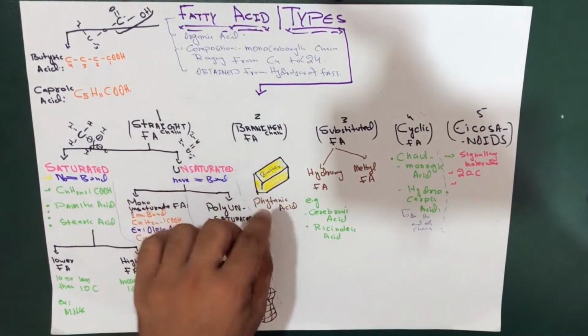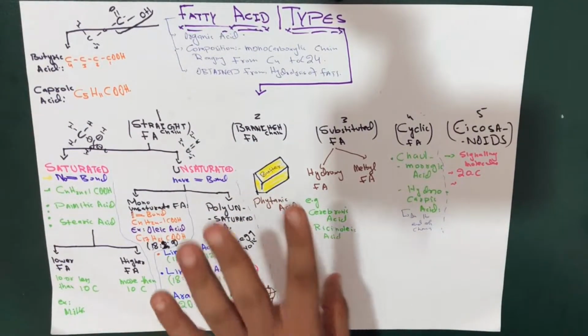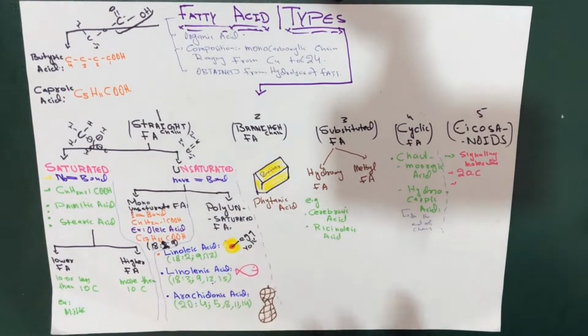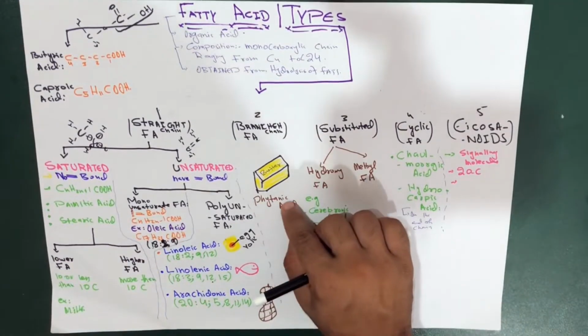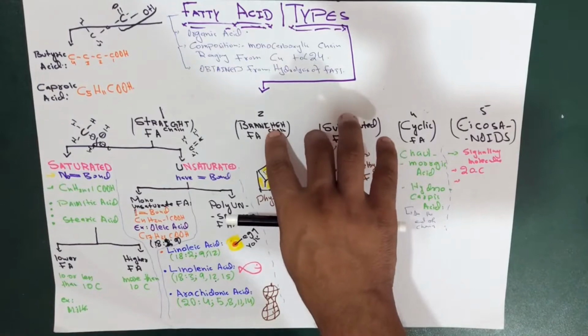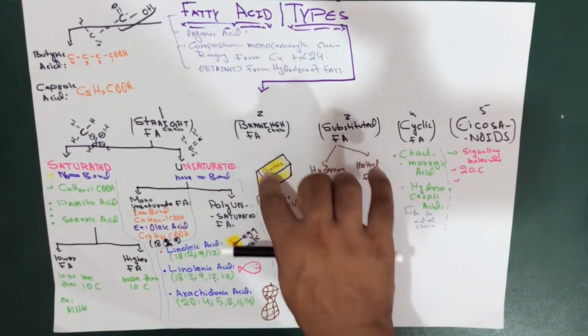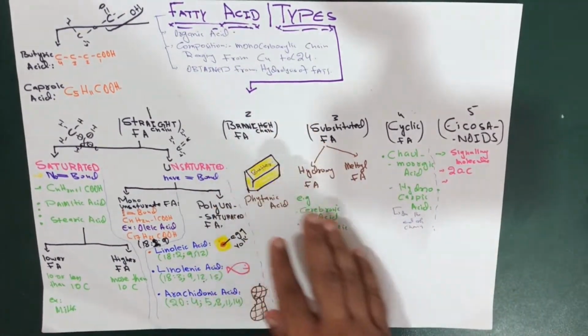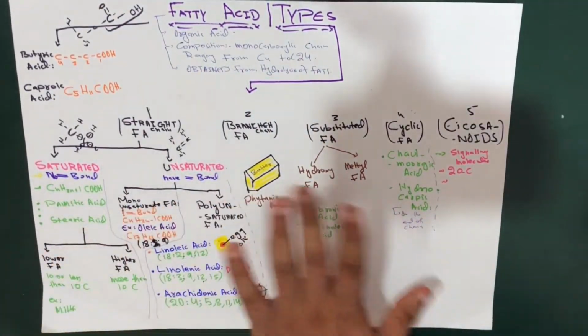So we have another example of a branched chain fatty acid, which is phytanic acid, which is present in butter. That's it. Branched chain, remember this one: branched chain, butter, fatty acid, phytanic acid. Easy to grasp idea. Not much detail about the branched chain fatty acid.